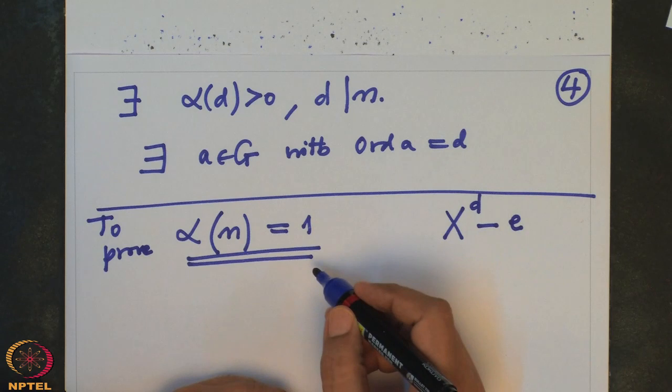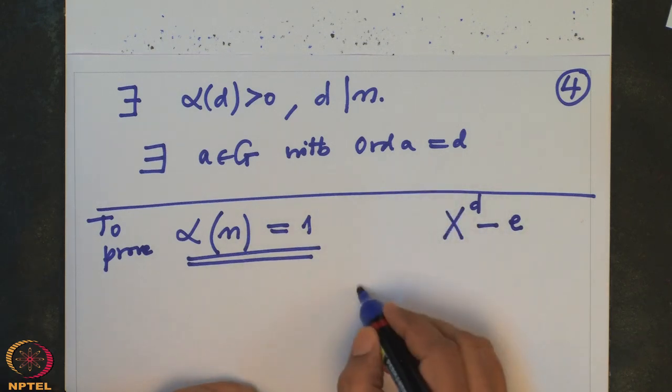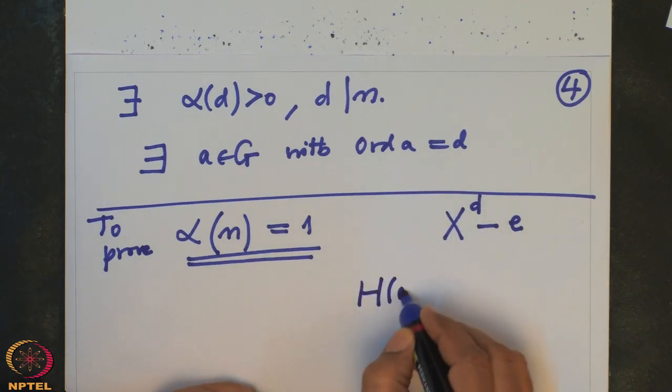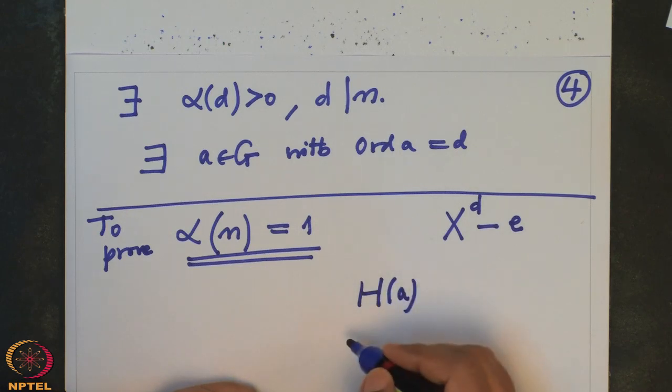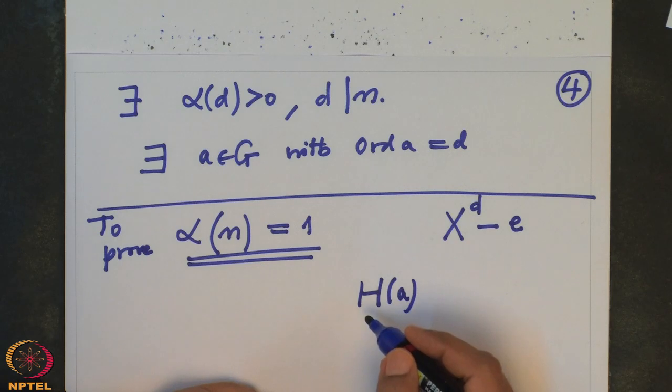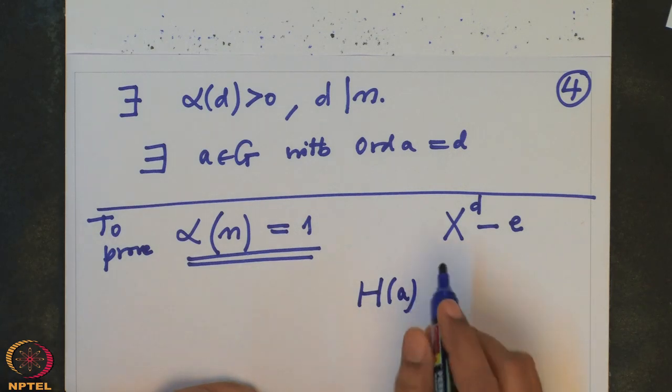if I look at the subgroup generated by A, this is H of A, this subgroup has order D and all other elements of order D are also contained there.